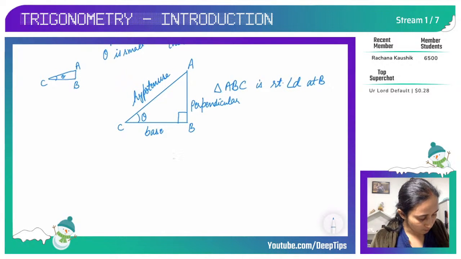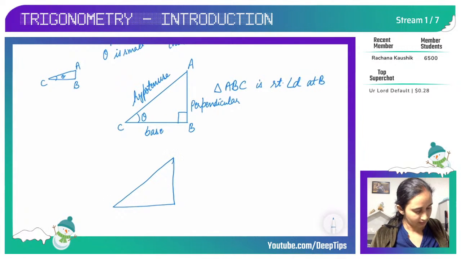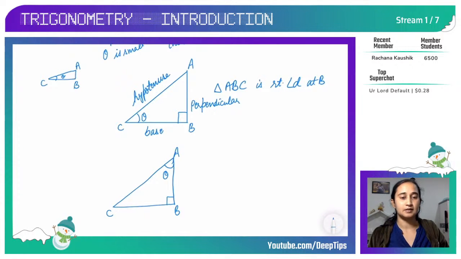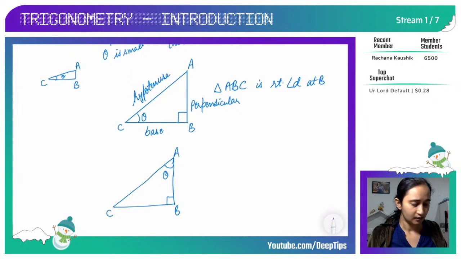Okay, now let me draw one more triangle. One more right angle triangle. Okay, now again this is right angled at B, but now I am taking angle A as theta. Now I am not taking my angle C as theta, I am taking theta at angle A. So now children, the hypotenuse remains the same because the hypotenuse is opposite to 90 degrees.